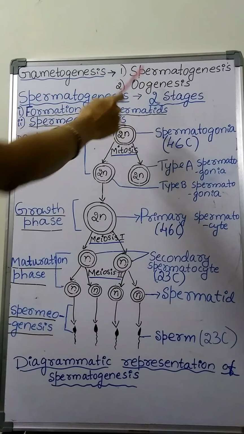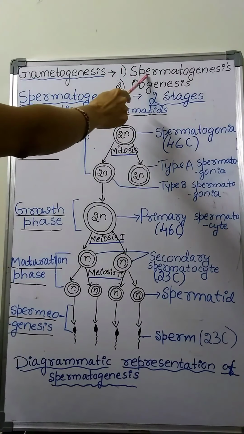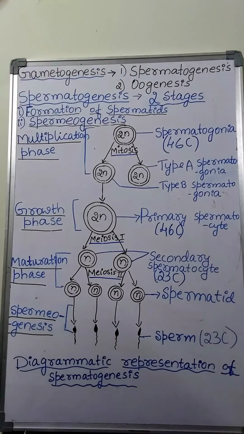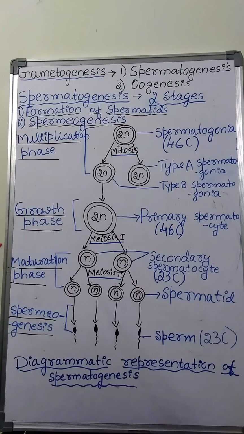Spermatogenesis and oogenesis are two types of gametogenesis. In today's class, let us discuss spermatogenesis.